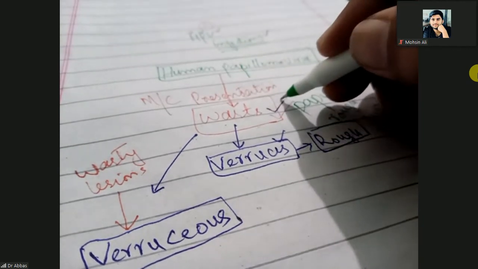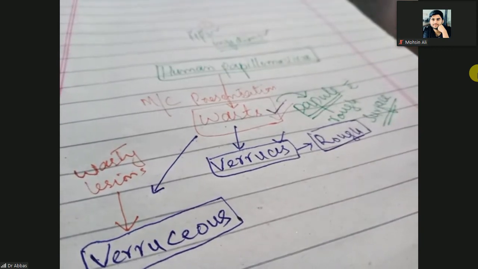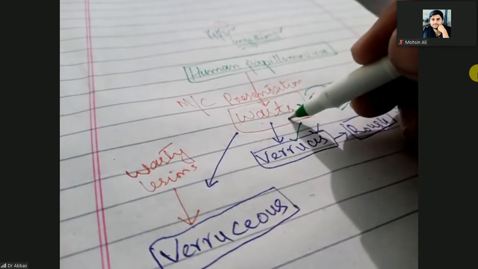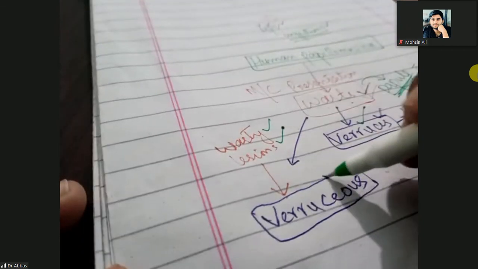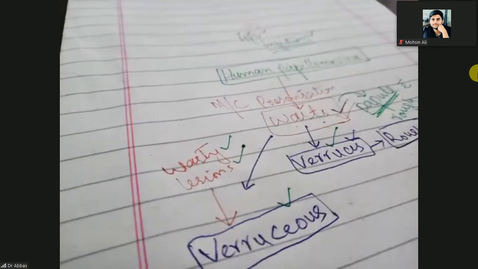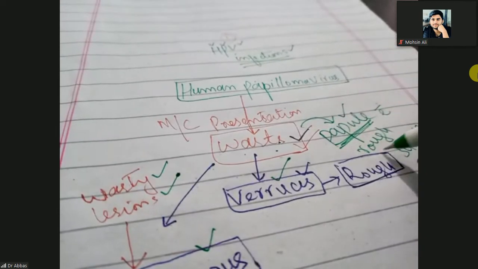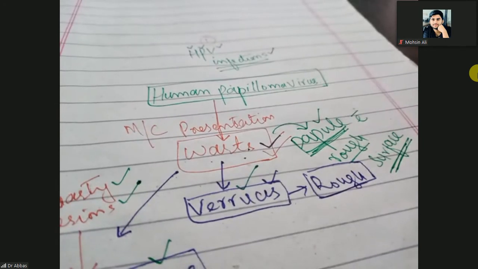A wart is a papule with a rough surface. Therefore, we can call the warts verrucous. The papules due to warts are called warty lesions. So the lesions of the warts, we call them verrucous. Verrucous means warty lesions, and verrucous means warts. What are the warts? Warts are papules with a rough surface. Clear?